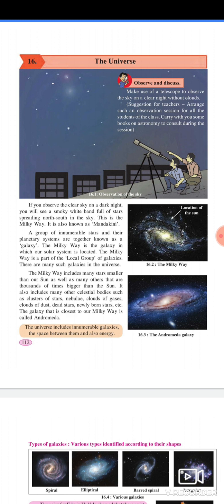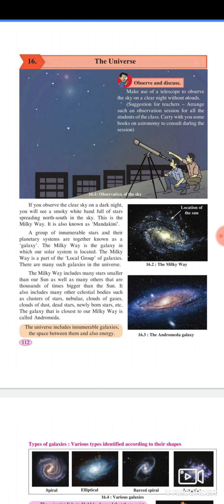The Milky Way is a part of the local group of galaxies. There are many such galaxies in the universe. The Milky Way includes many stars smaller than our sun as well as many others that are thousands of times bigger than the sun. It also includes many other celestial bodies such as clusters of stars, nebulae, clouds of gases, clouds of dust, dead stars, newly born stars, etc.